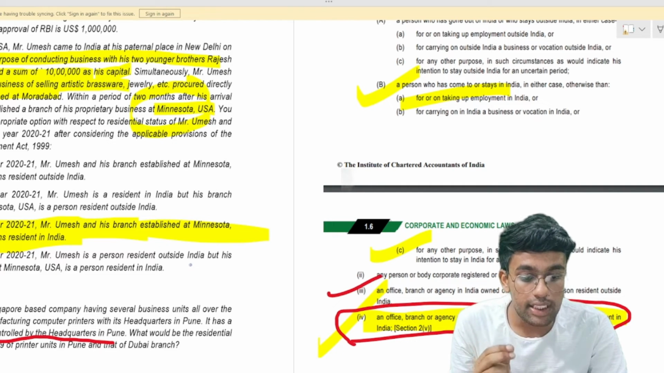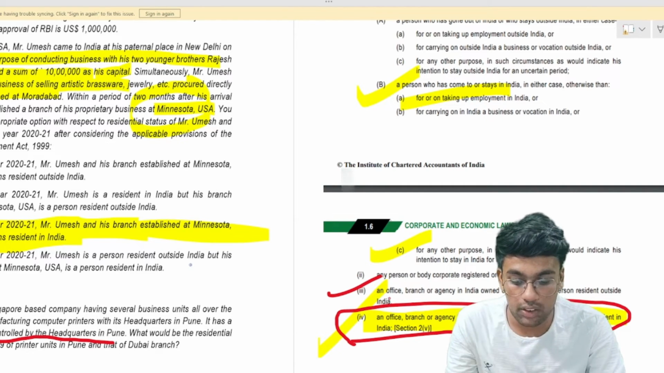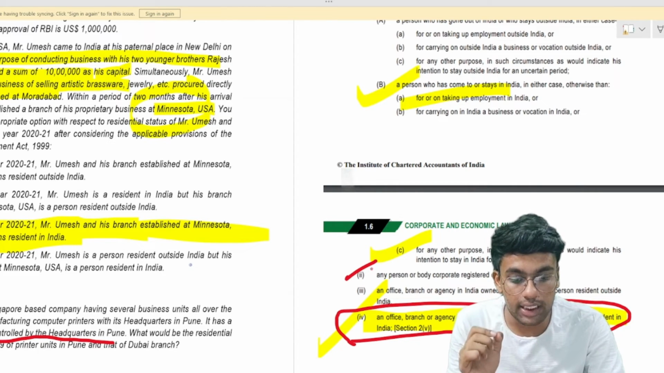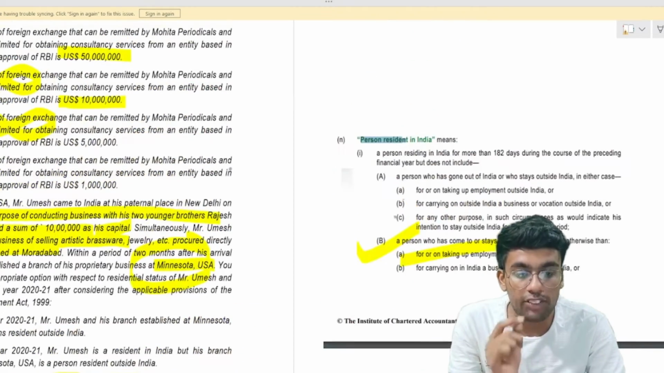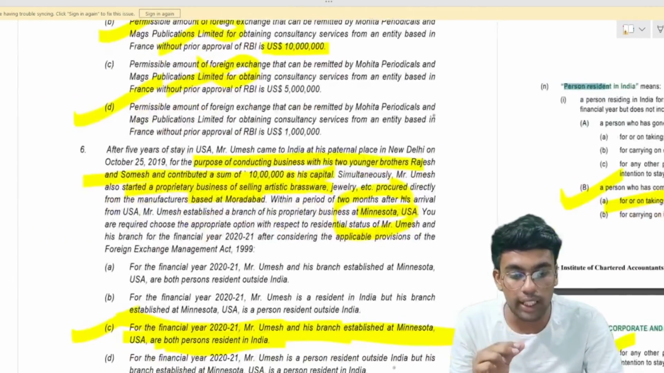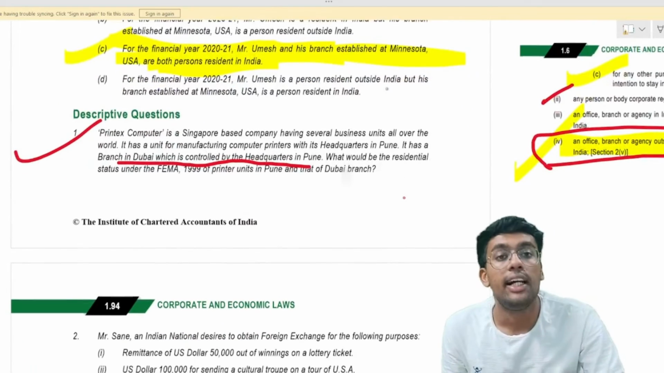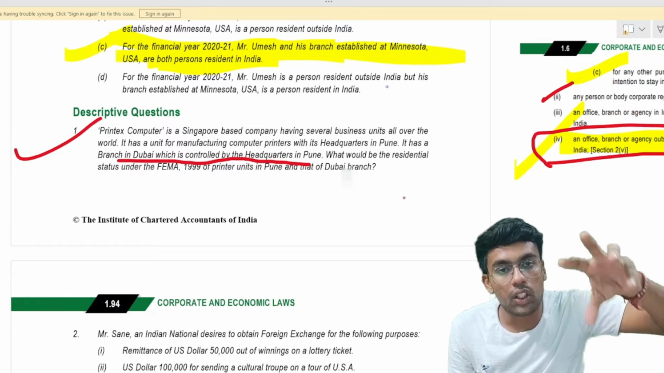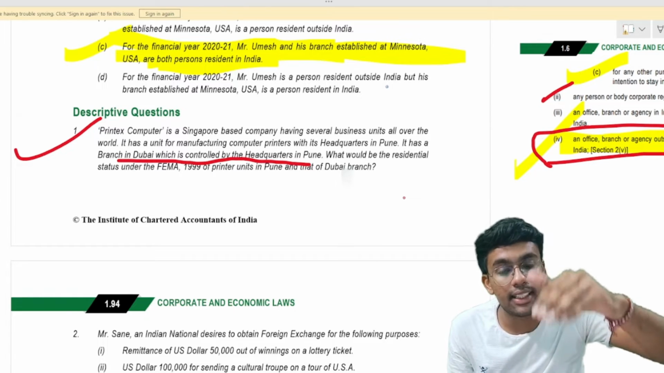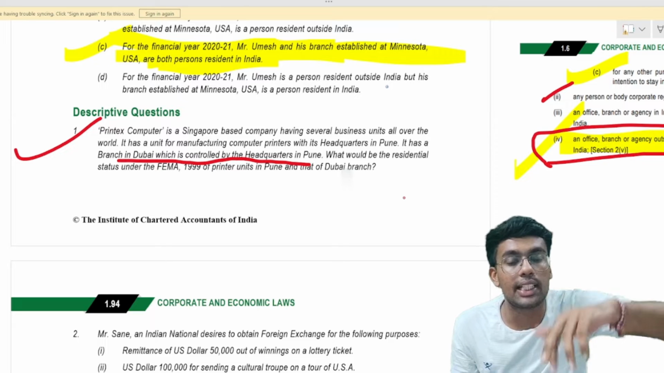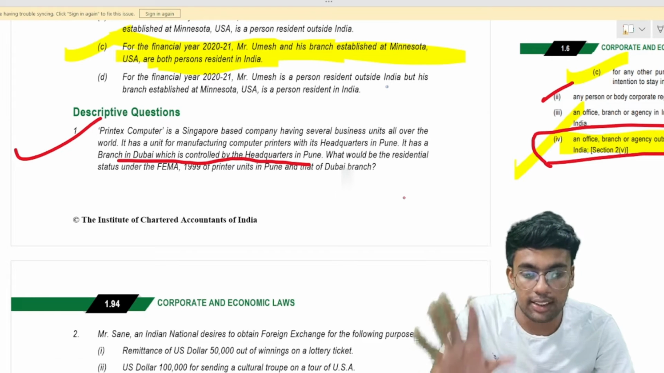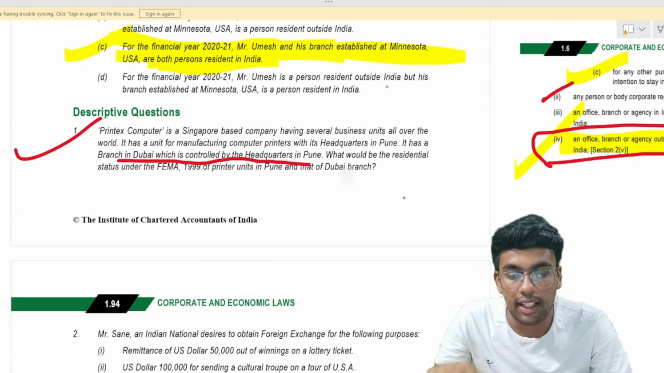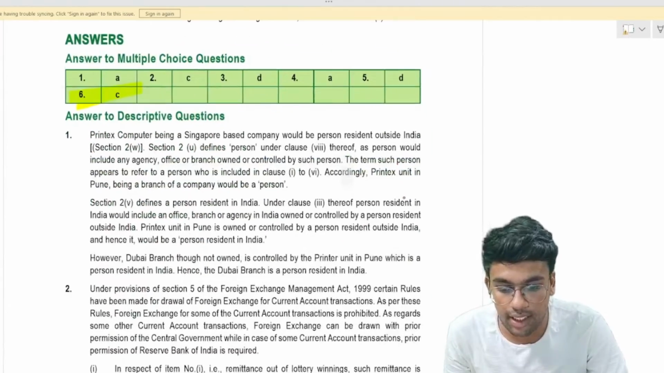An office, branch, or agency which is owned or controlled by a person resident outside India, a person, body corporate, registered or incorporated in India. So if you see point number 2 and point number 4 of your person resident in India definition, you will be able to relate that an entity situated outside India, which is owned or controlled by any person who is situated in India, would be considered as a person resident in India. So the residential status of Printex Computer, which is situated in Singapore and Dubai, would be considered as a person resident in India.